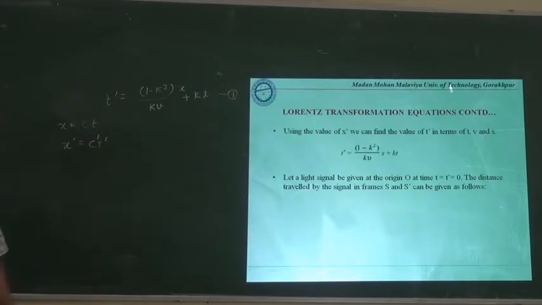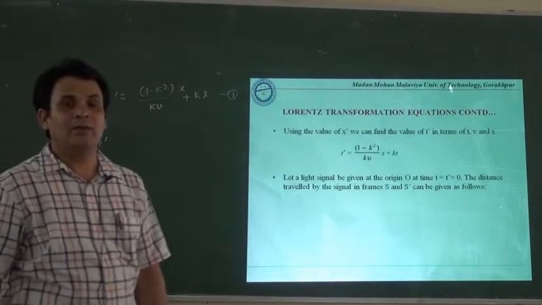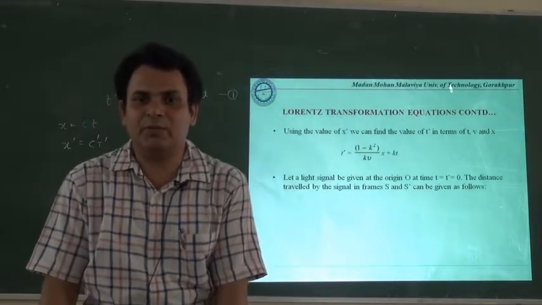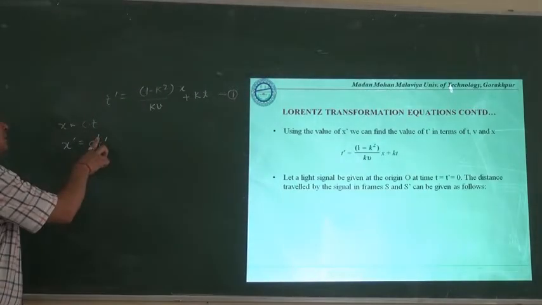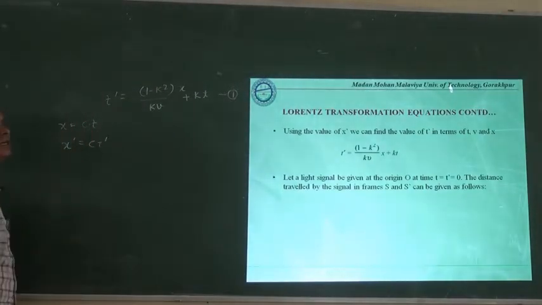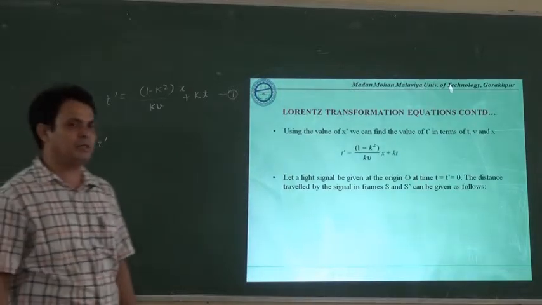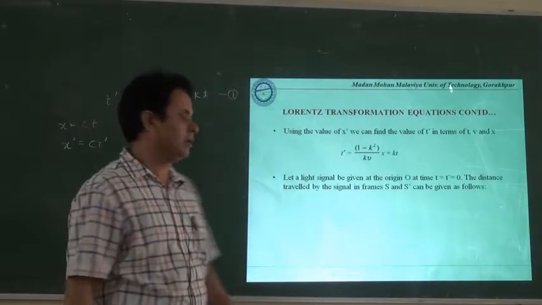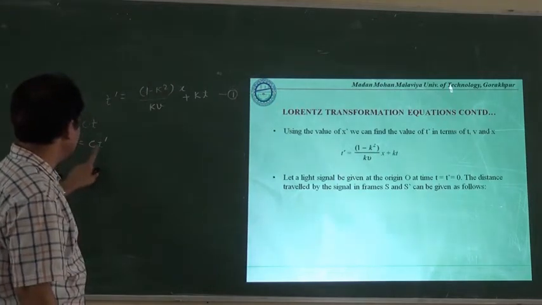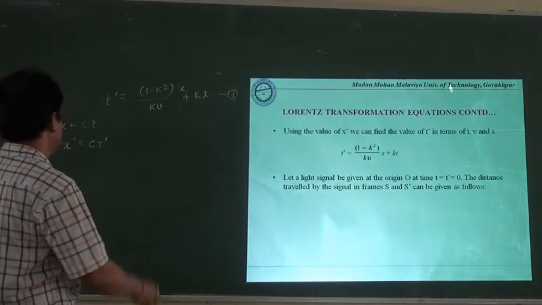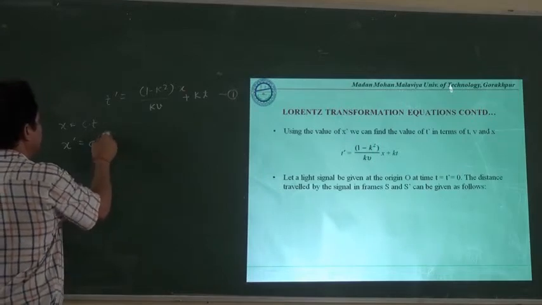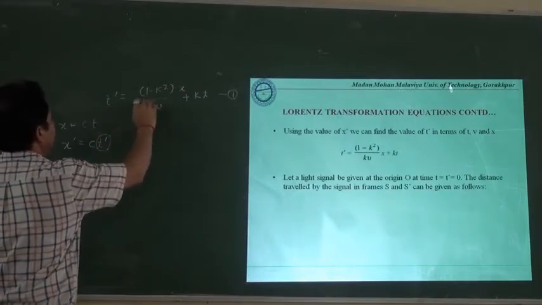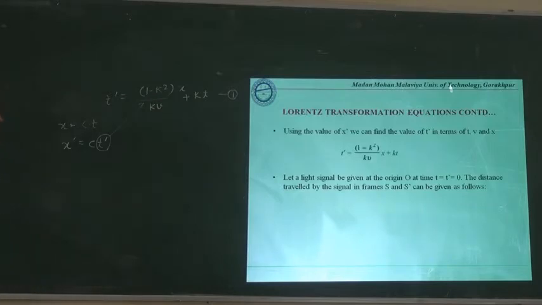Anyone may write it as c dash t dash, but the second postulate of the special theory of relativity doesn't permit us, because c, the speed of light, is constant. It has nothing to do with the position of source and observer. That's why x dash is equal to ct dash, which means this t dash may have its value in the form of this one.